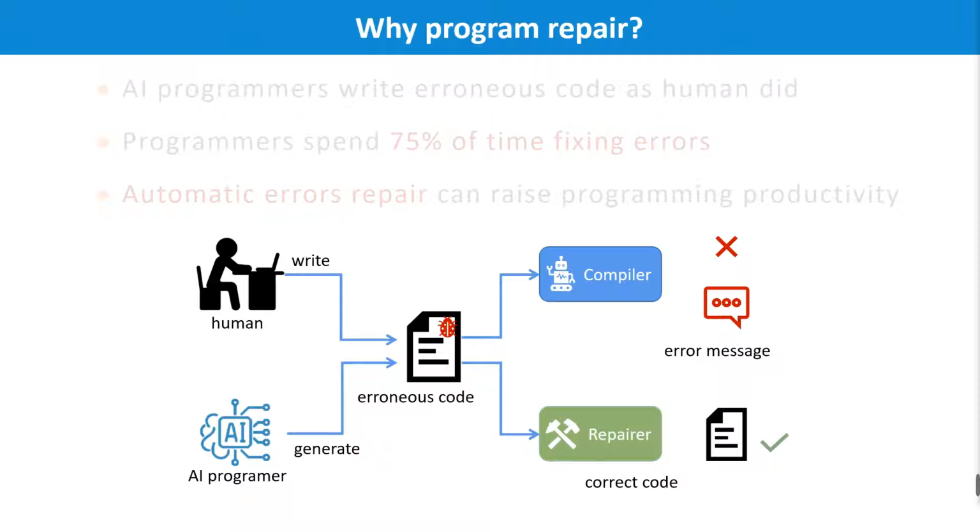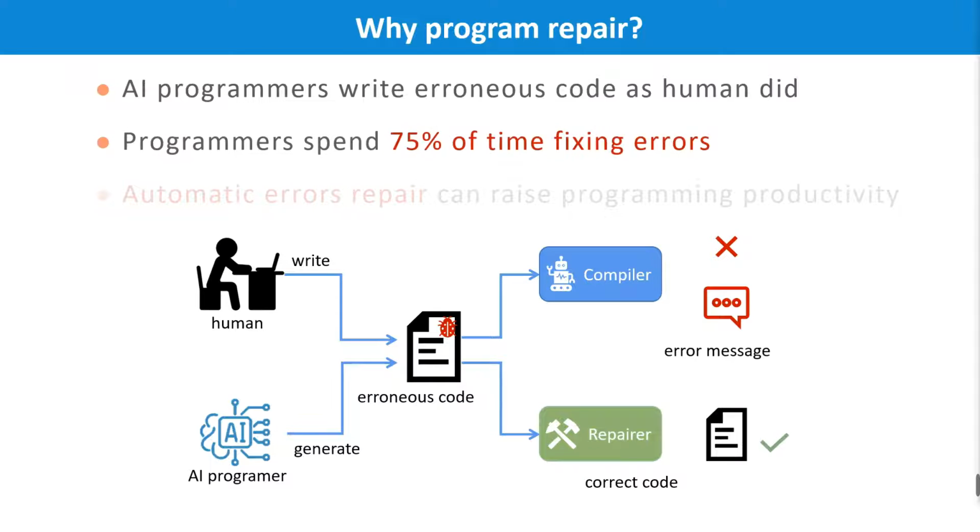First of all, let's introduce the background of our work. Current AI programmers, like human beginners, write erroneous code, which includes compilation errors. According to a statistical survey by CoreLogics, programmers spend on average 75% of their work time debugging programs and fixing errors. Therefore, developing an approach that automatically fixes compilation errors would be very valuable to improve programming efficiency.